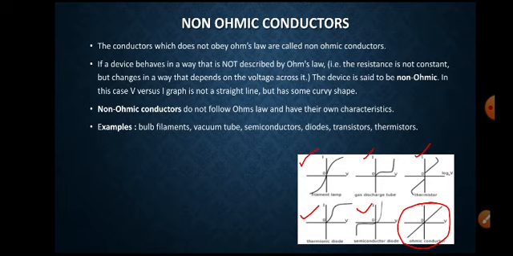And non-ohmic conductors do not obey Ohm's law, and their graph between voltage versus current is not a straight line, but it has some curvy shapes. These are called non-ohmic conductors. Examples of non-ohmic conductors are tungsten filament, or you can say bulb filament, vacuum tube, semiconductors, diodes, transistors, rectifiers, thermistors. These all come under the non-ohmic conductors.